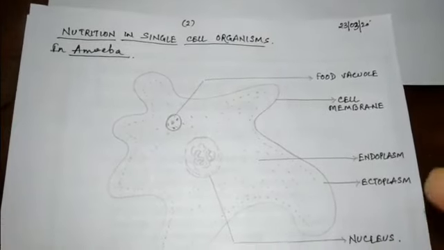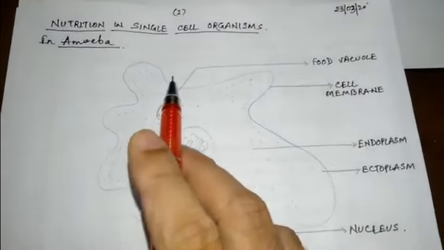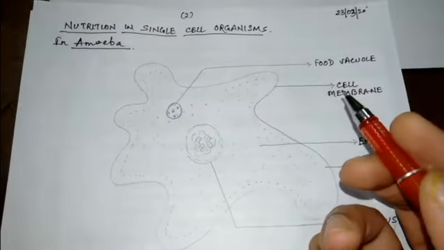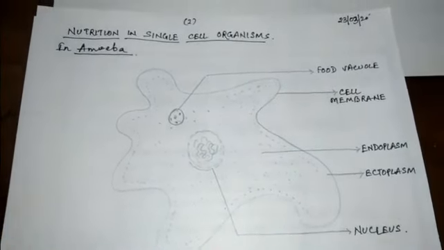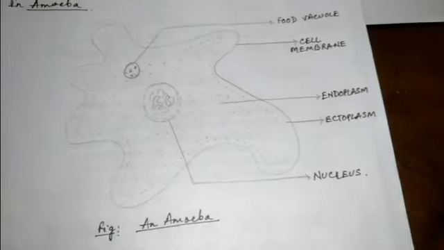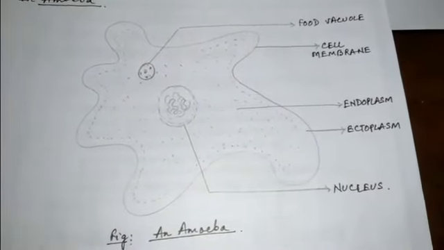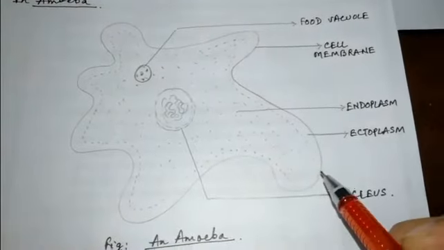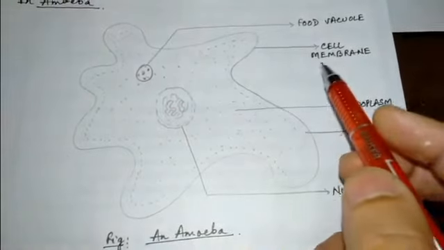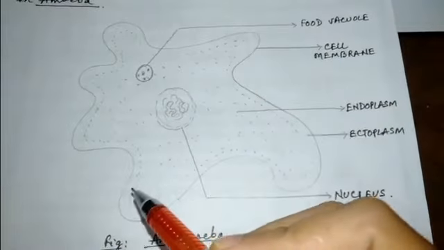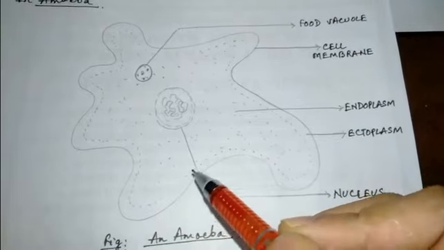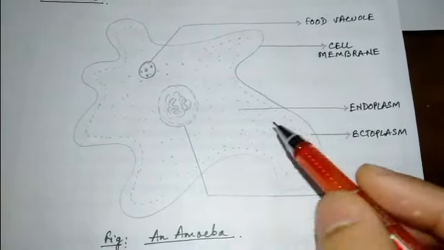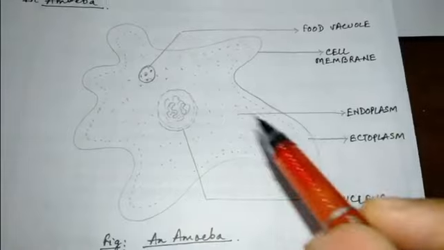So our next topic is nutrition in single cell organisms. We are going to talk about nutrition in amoeba and nutrition in paramecium. Let us start with nutrition in amoeba. Amoeba is a single cell eukaryotic organism which doesn't have any particular shape. As you can see, its boundary is called the cell membrane, and between the cell membrane and the cytoplasm there is a distinct space. That space is called the ectoplasm and the cytoplasmic space is called the endoplasm.